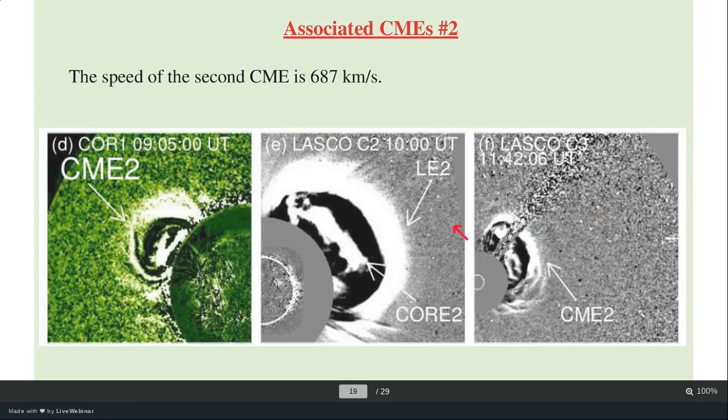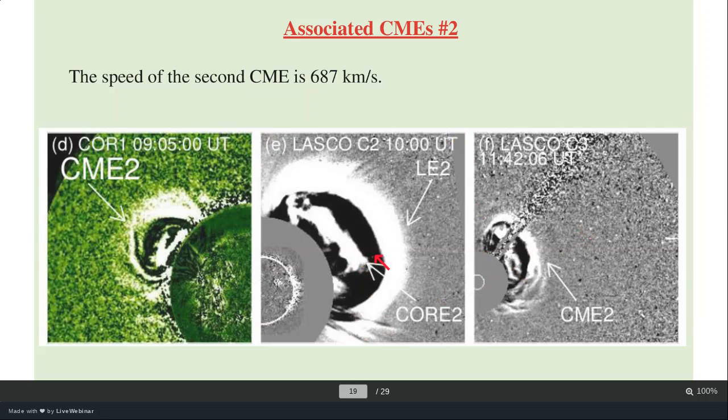This is the CME associated with the second eruption. That is the COR1 coronagraph images. Second is the LASCO C2 images and LASCO C3 images. The small circle is the sun. We have occulted the sun, and whatever is coming out is called the CME. So here we can see the structure that is coming out. In that view, it is coming out this way and this way.